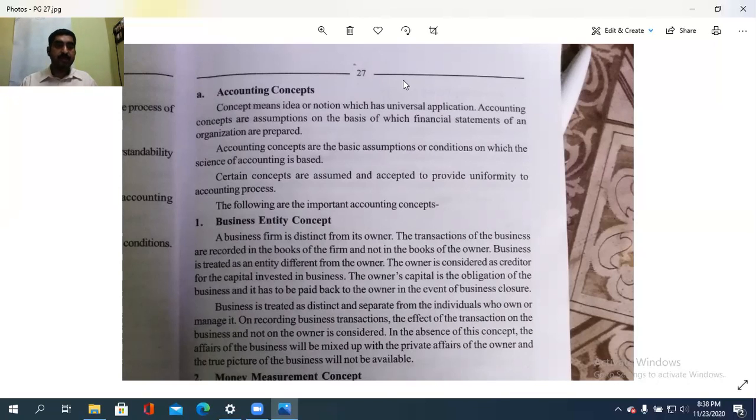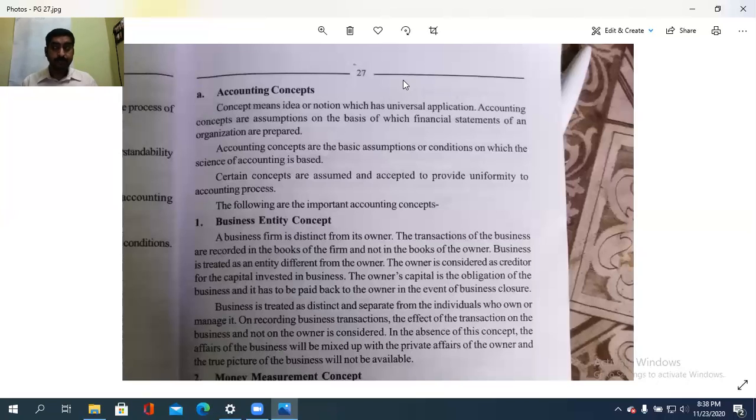So that is the treatment with regard to, sorry, business entity concept. So business is treated as distinct and separate from the individuals who own or manage it. On recording the business transaction, the effect of the transaction on the business and not the owner is considered. In the absence of such a concept, the affairs of the business will be mixed up with the private affairs of the owner and the true picture of the business will not be available.